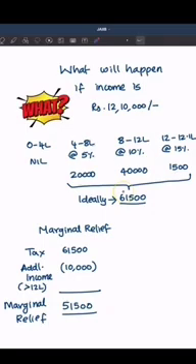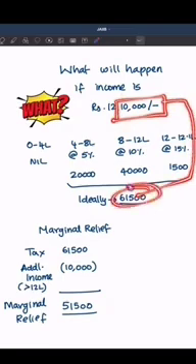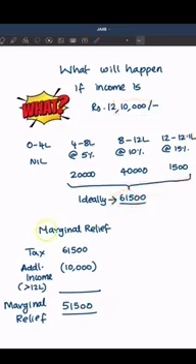But the government is not going to levy this 61,500, because the government understands that the increase in income is only 10,000, because up to 12 lakh there is no tax. So beyond 12 lakh, the increase in income is only 10,000. For this 10,000, they are not going to charge this 61,500. So that's where the concept of marginal relief comes into the picture.